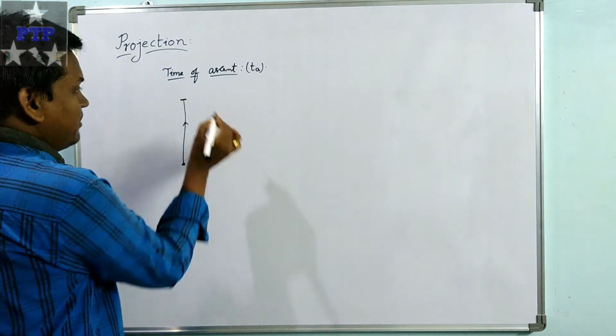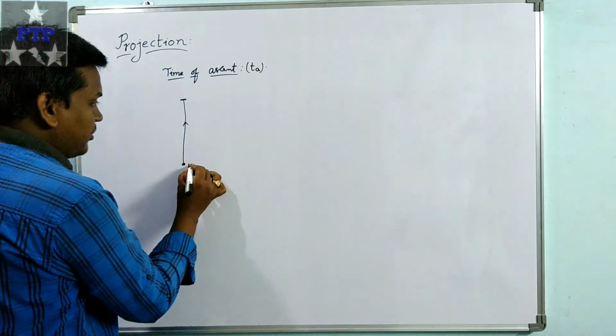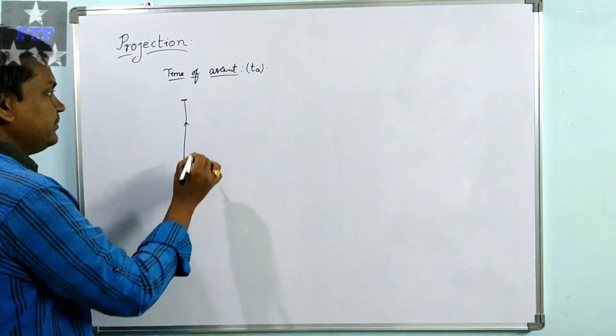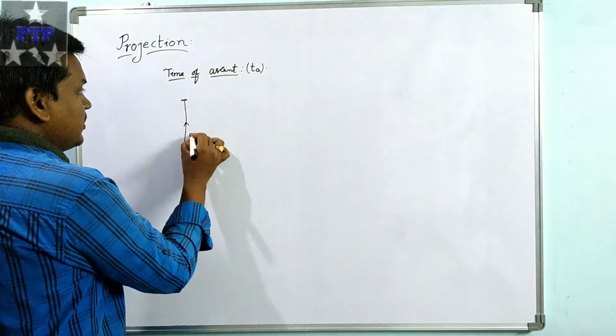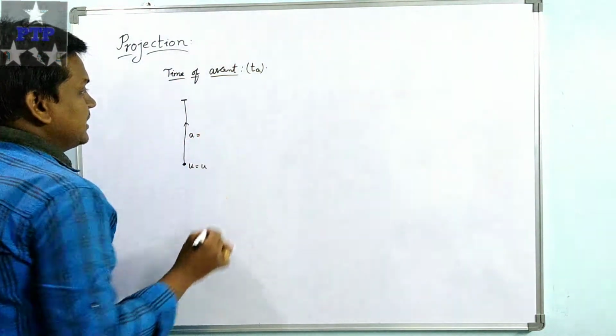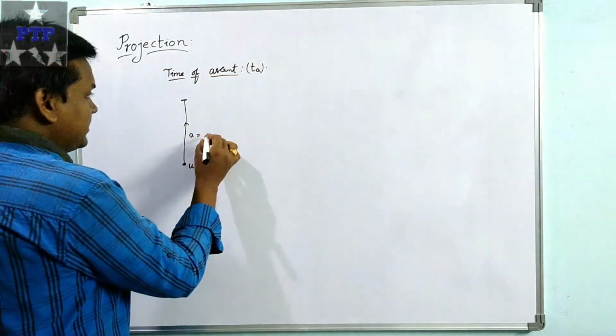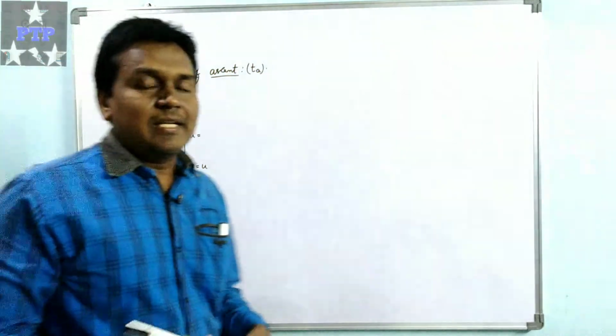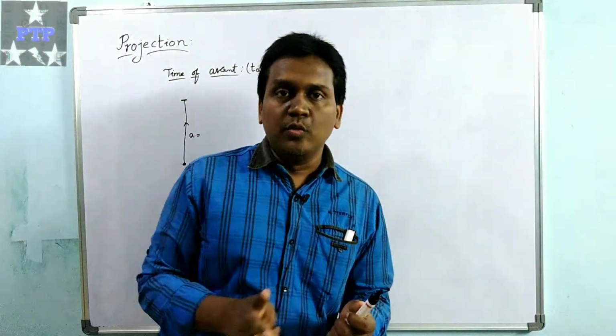This is the maximum height. It is initially projected with the initial velocity u, and it is moving with an acceleration. Here, coming to the sign convention, we can consider it in two ways.